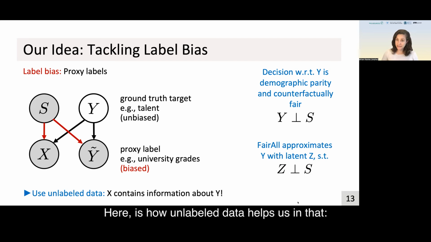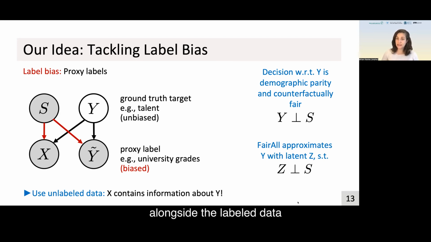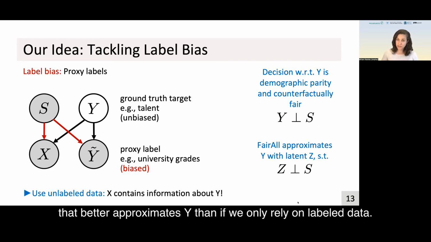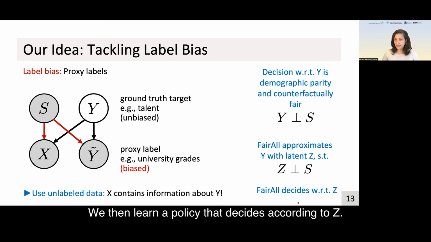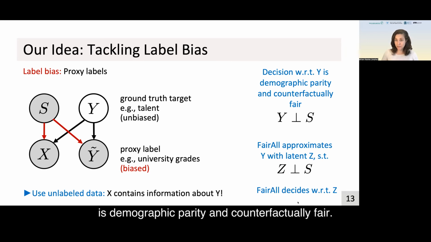Here is how unlabeled data helps us in that. We see that X contains information on Y. When we use the potentially large amount of unlabeled data alongside the labeled data, we are able to learn a representation Z that better approximates Y than if we only rely on labeled data. We then learn a policy that decides according to Z. We empirically show in our paper that our policy, in contrast to the previous work, is indeed demographic parity and counterfactually fair. This is how we tackle label bias.